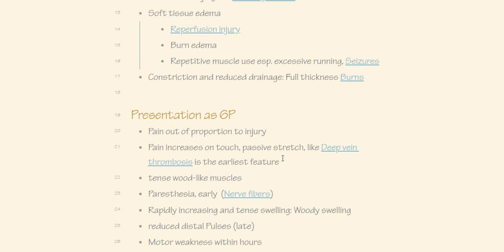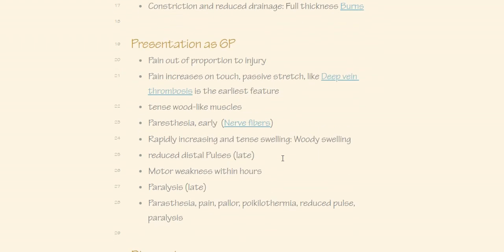So presentation basically, first is pain out of proportion to the severity of illness. So excessive pain, for example, there was a fracture, patient was all right, he did cast, next day patient came with excessive pain in that area, then that should make you suspect compartment syndrome. Pain increases to touch and stretch, similar to DVT, like we have Homan's sign, pain increases on passive stretch,